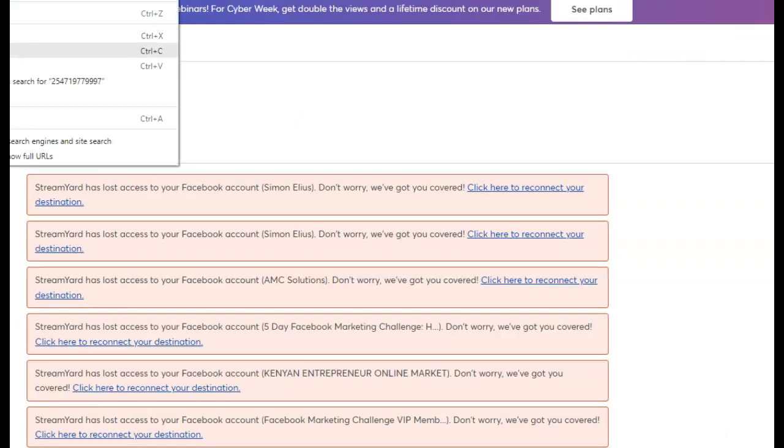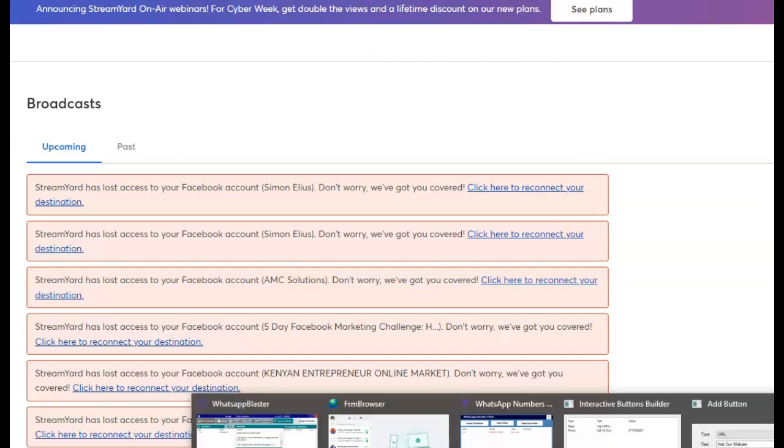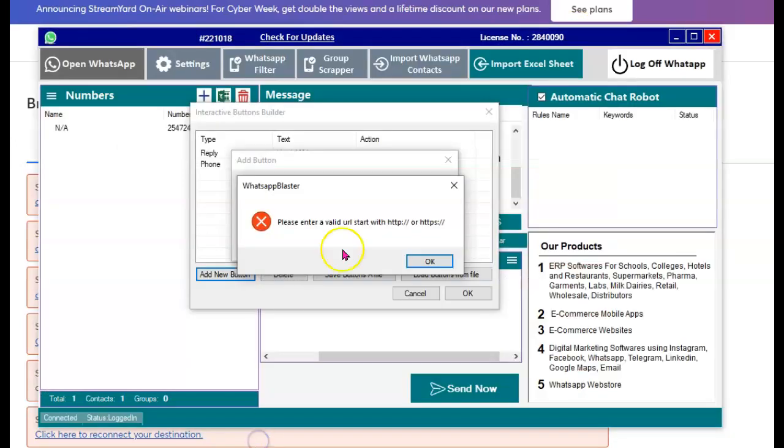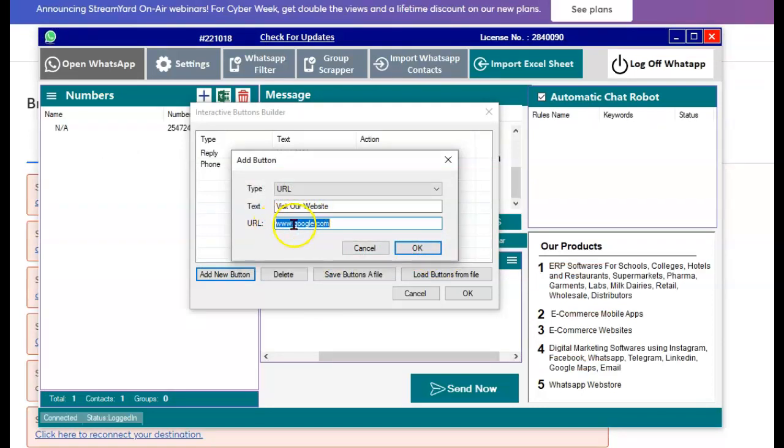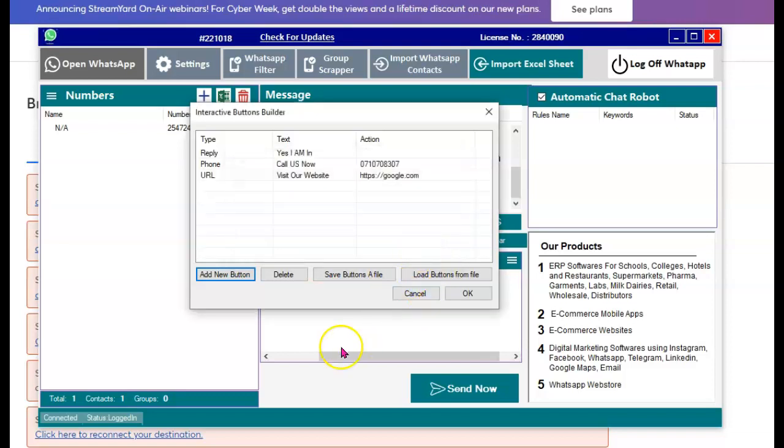I need to copy HTTPS around here like that. So copy, come back here. Right there. Okay, so let me make sure that I've got HTTPS around here. Right, so there you go. And I just say okay. So the moment they click on that, they'll be directed to that website.